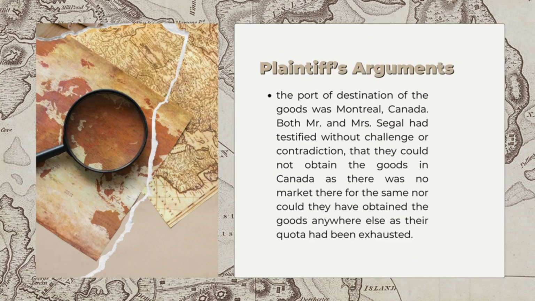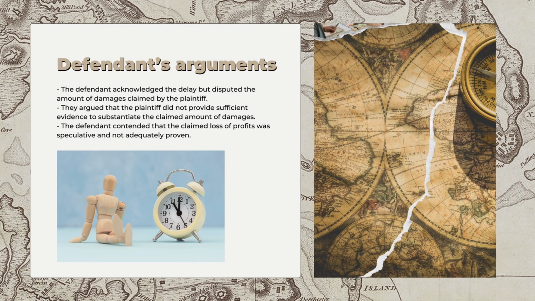And the plaintiff also argued the port of destination of the goods was Montreal, Canada. Both Mr. and Mrs. Siegel had testified without challenge or contradiction that they could not obtain the goods in Canada as there was no market there for the same, nor could they have obtained the goods anywhere else as their quota had been exhausted. And next, we go to the defendant's argument on the second issue.